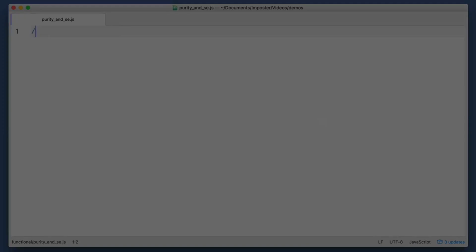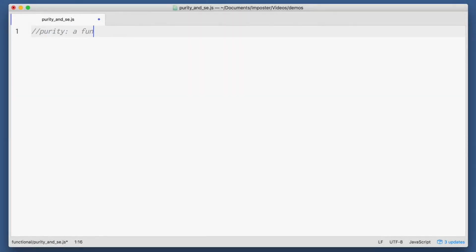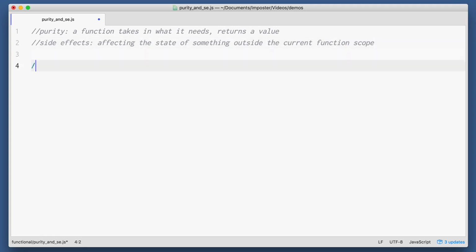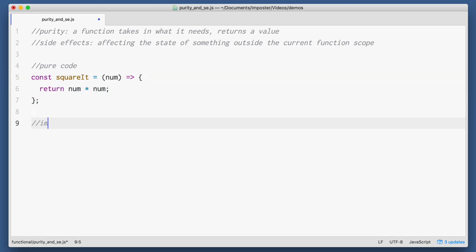There are two terms that you hear often in discussions about functional programming, in addition to immutability: purity and side effects. Both of these terms stem from the idea of immutability. The whole notion of interacting with a system outside the scope of the function you're in is called a side effect, something that happens as a result of your function being invoked. Working with a database, for instance, is referred to as a necessary side effect, because you're changing the state of something outside the scope of your function. The more you do this, the less pure your code is.